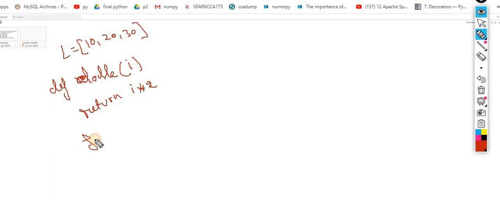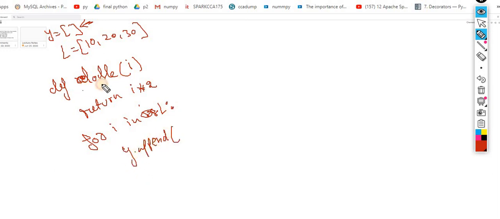Now what I have to do, I have to use the for loop, for i in L. Then I take an empty list y, and here I have to append, y.append of this function. I am calling double and passing this i over there.